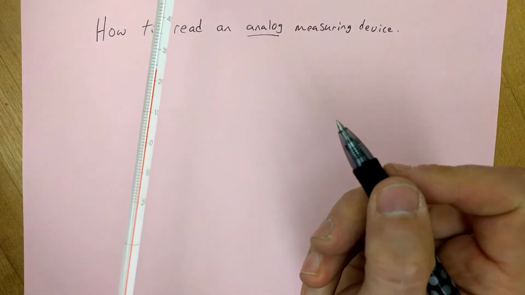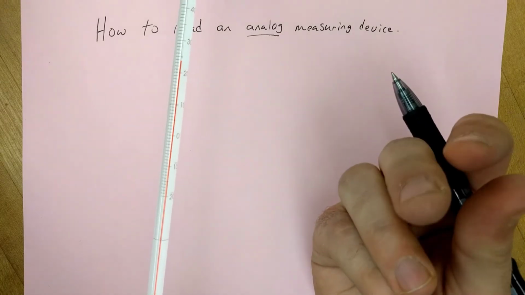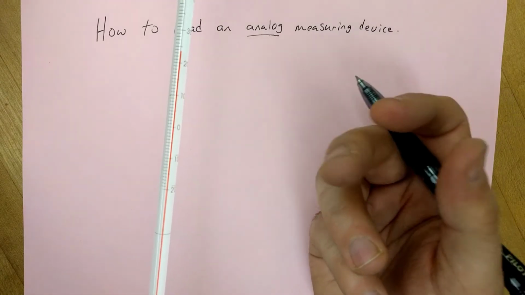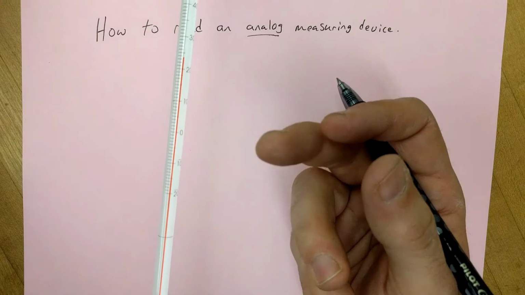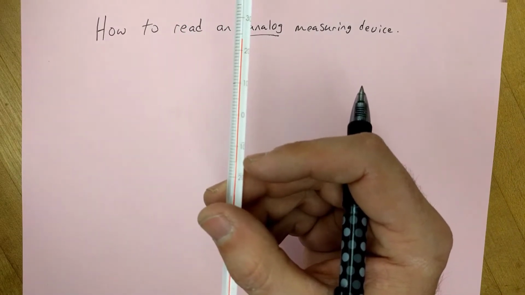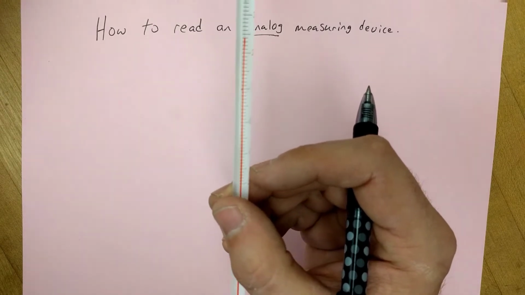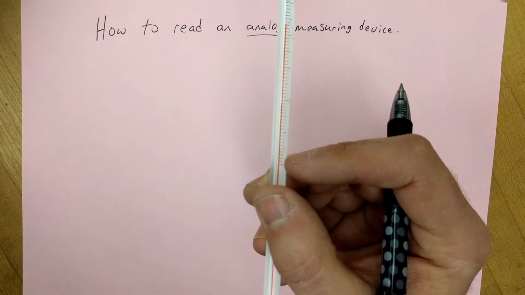The contrast is digital, and that's what we're really used to reading as digital measuring devices. If you step on the scale, it's going to have a digital printout most of the time. You'll just look at the numbers, and that's really easy. How to read a digital measuring device is simple. You just write down whatever numbers it says. That's very simple. But with an analog one, we have to decide which numbers to write down.